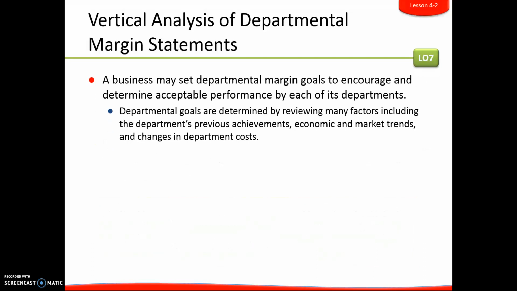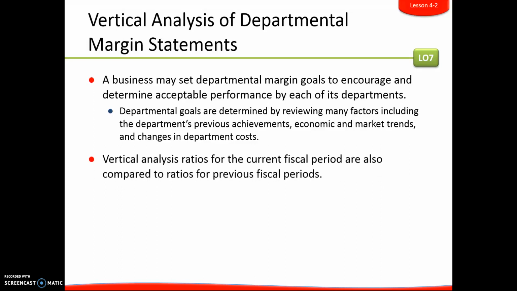Now, a business may set departmental margin goals to encourage departments to try to maintain acceptable performance. They are based on a number of different factors, including how did the department do the previous year, what kind of economic and market trends are happening at the present moment, and then also any changes that might be happening in the department's costs.